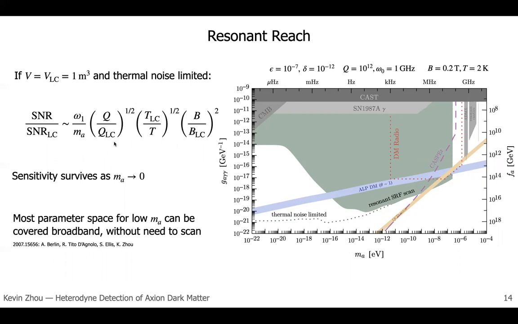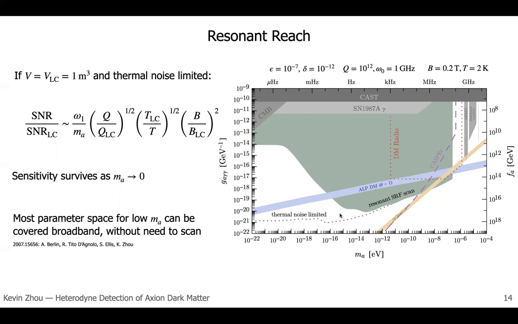Our quality factor can be much higher because we're using an SRF cavity. The temperature, unfortunately, is also much higher because we have dissipation, which prevents the use of a dilution fridge, and B is much lower because of the field emission cutoff. It turns out that if you plug in the numbers for these three factors, they roughly cancel out, leaving only the parametric advantage of omega 1 over m_a, which explains why we're able to probe the QCD axion at a lower mass range. In addition, this parametric advantage allows our sensitivity to survive as the axion mass goes to 0, therefore giving us a very wide range of reach for ALP dark matter and fuzzy dark matter.